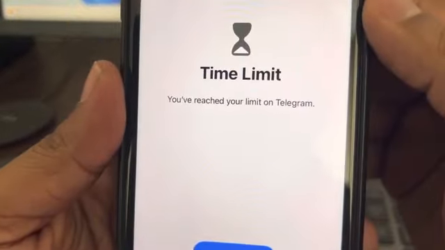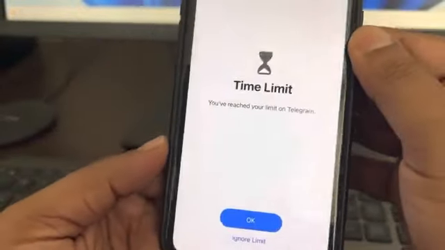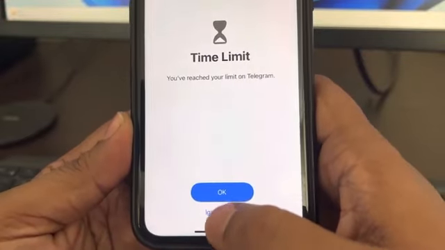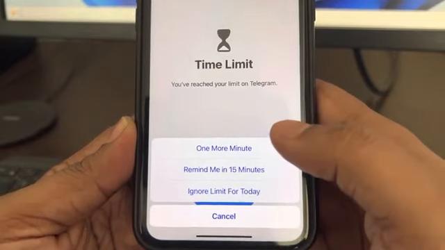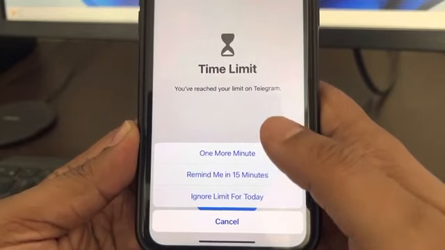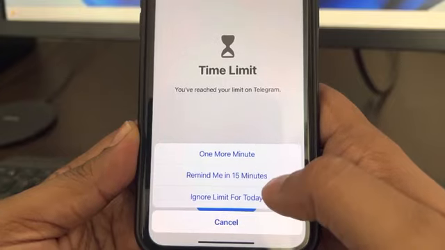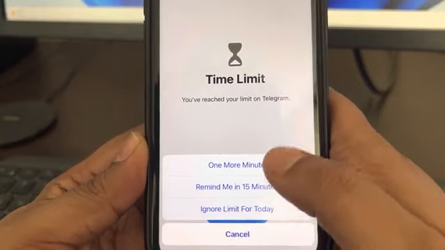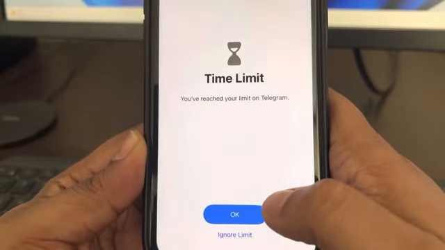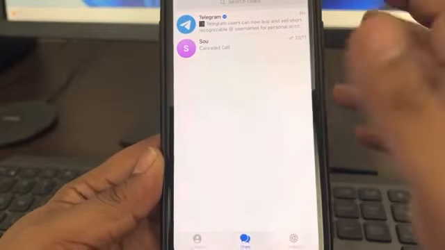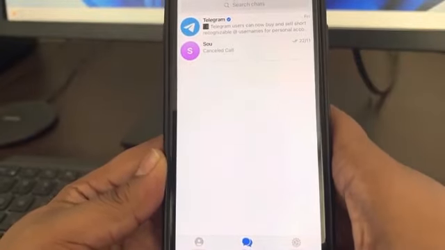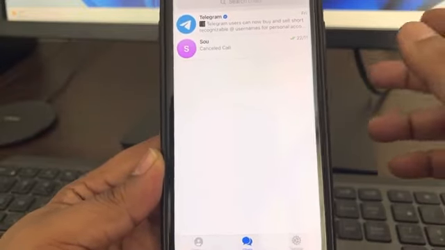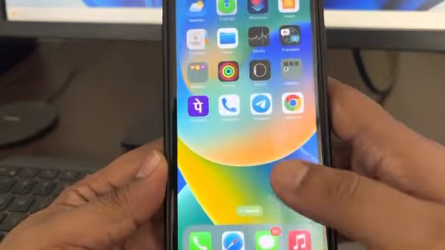So if you are getting this message, you have reached your limit on any app which you're using on iPhone. So there are two options. One is to try to ignore your limit. Just try to ask for one more minute, remind me in 15 minutes, or ignore limit for today. And if you choose any of these options, it'll allow you one time, but after some time, next time it will not allow you like this.